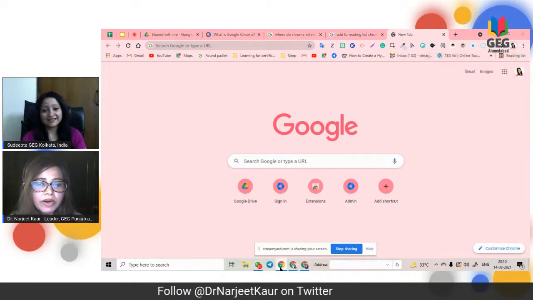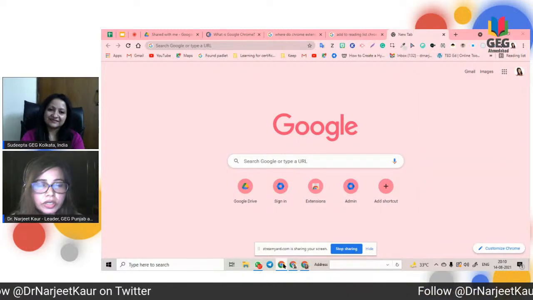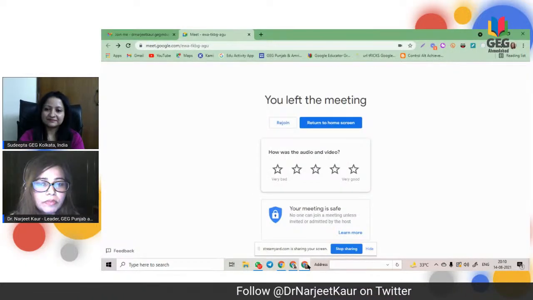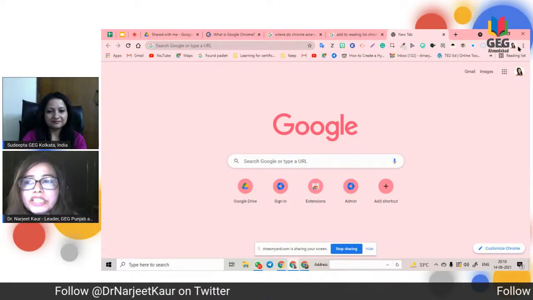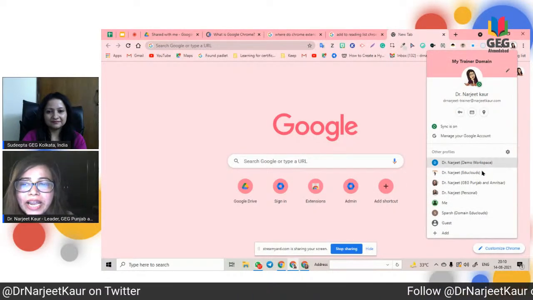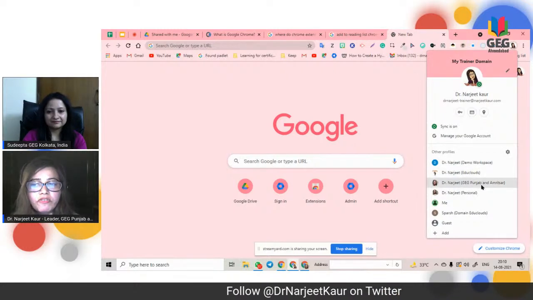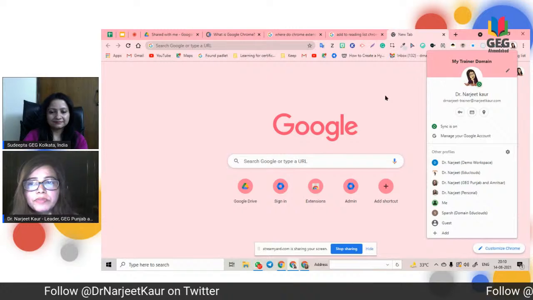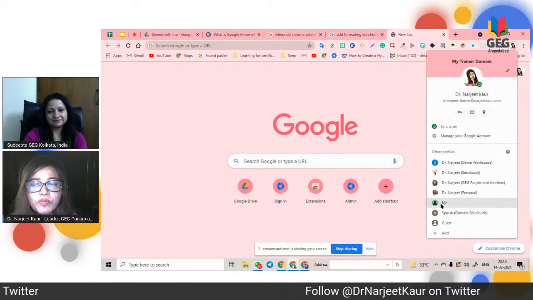If I click on this Chrome browser here, you will see that the entire profile comes up on your screen. You can create multiple profiles for your multiple accounts. See, all these accounts are here. I have one for my demo workspace, one for my GEG, one for my personal, one for my school, one for my trainer domain. Right now I'm working with my trainer domain. If you want, you can add a new profile.